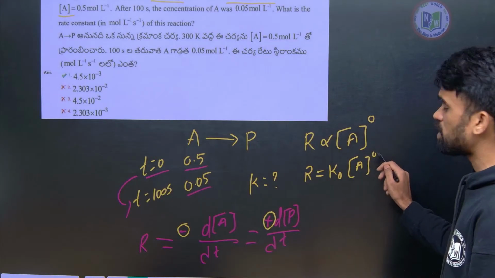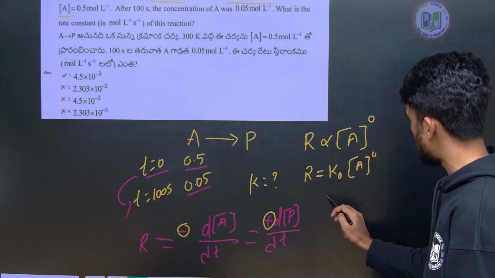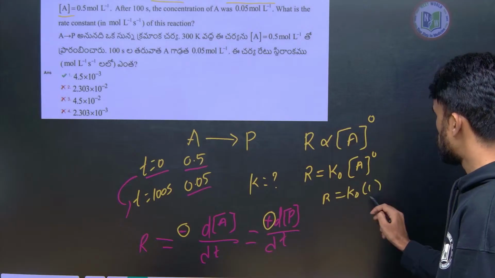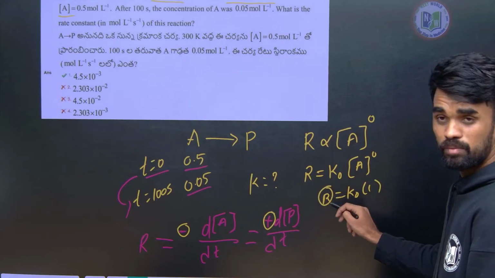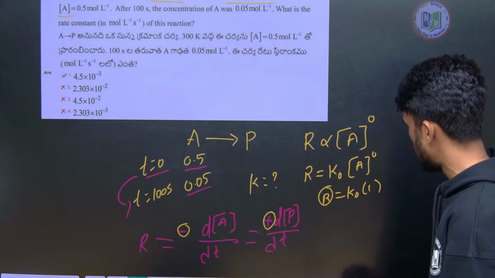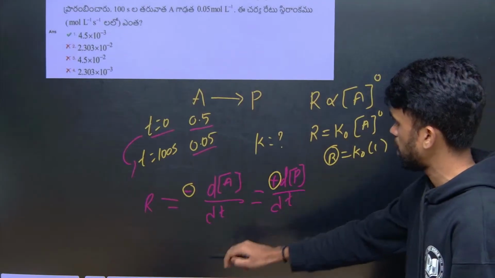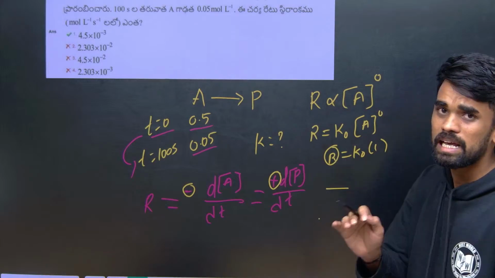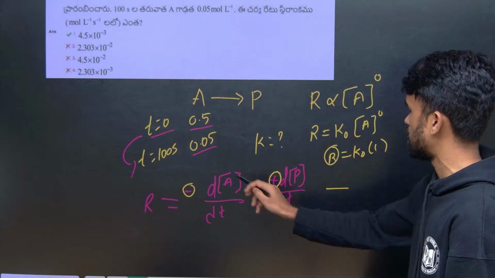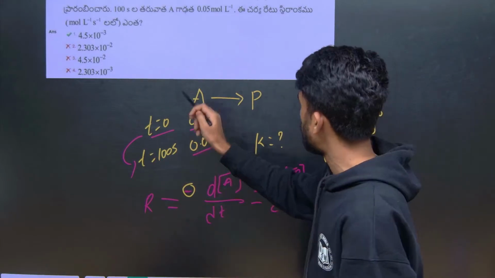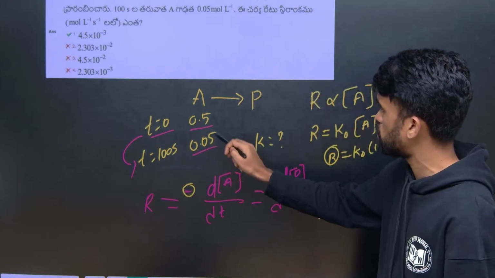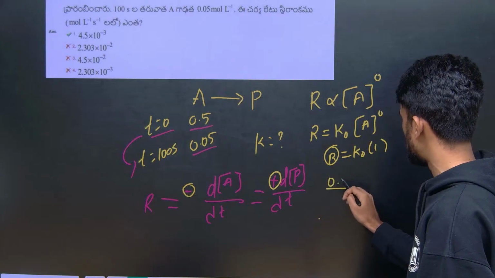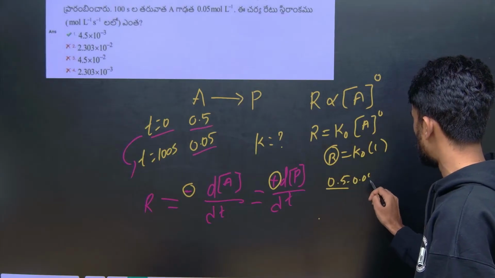Now something to the power 0 will be 1. So I can say rate equals K naught into 1. In this place of R, I can write A, I mean dA by dt. So what can I say, final concentration minus initial concentration, dA, the change in concentration. How much is it finally? It is 0.05, and initially this much. So by placing that, we get 0.5 minus 0.05.